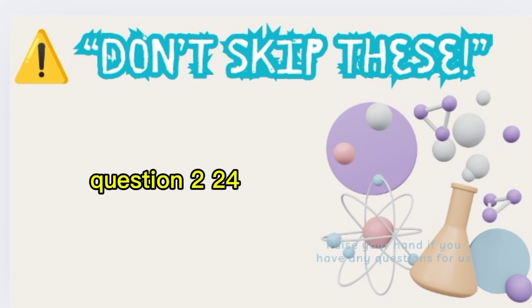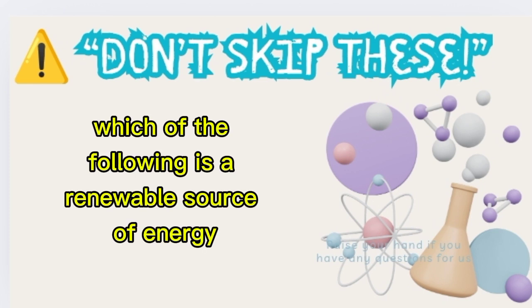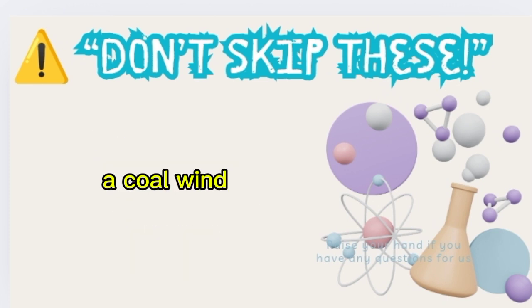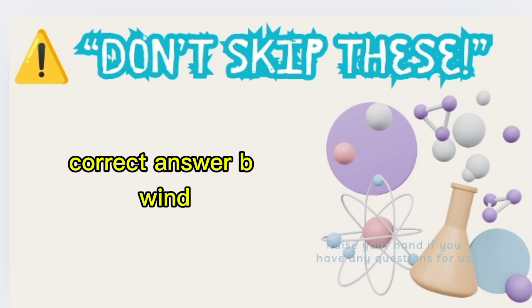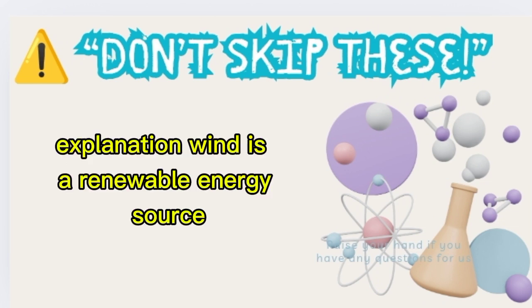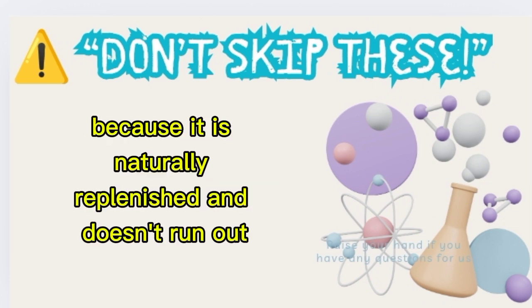Question 224. Which of the following is a renewable source of energy? A. Coal. B. Wind. C. Natural gas. Correct answer: B. Wind. Explanation: wind is a renewable energy source because it is naturally replenished and doesn't run out.